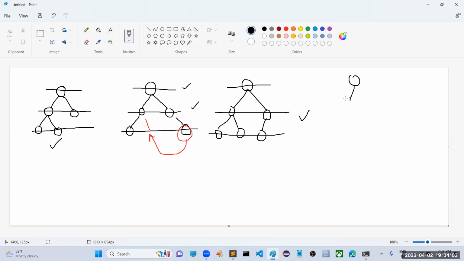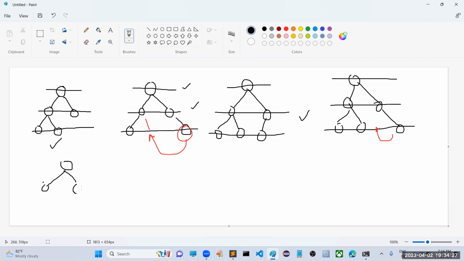Now, is this one a complete binary tree? No, it is not complete, because at the third level this node should be present here and this node can be empty. It is not in left to right manner. That's why it is not a complete binary tree.